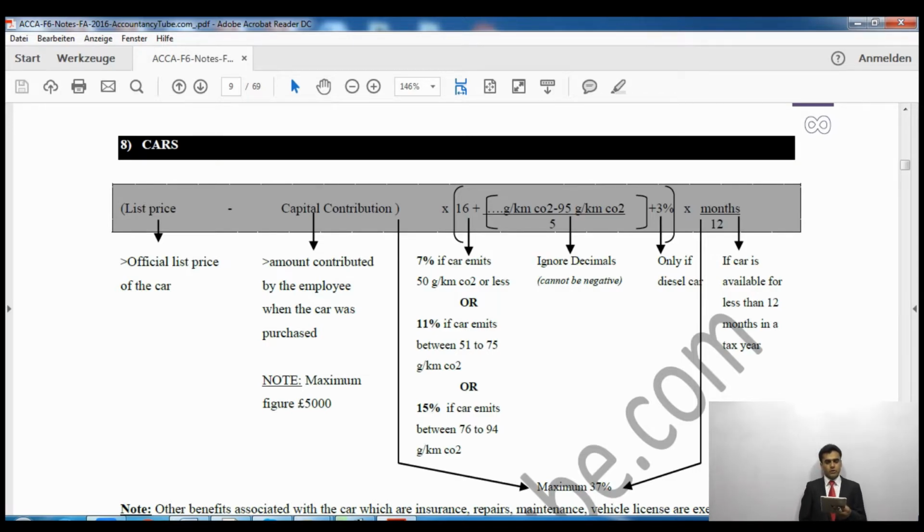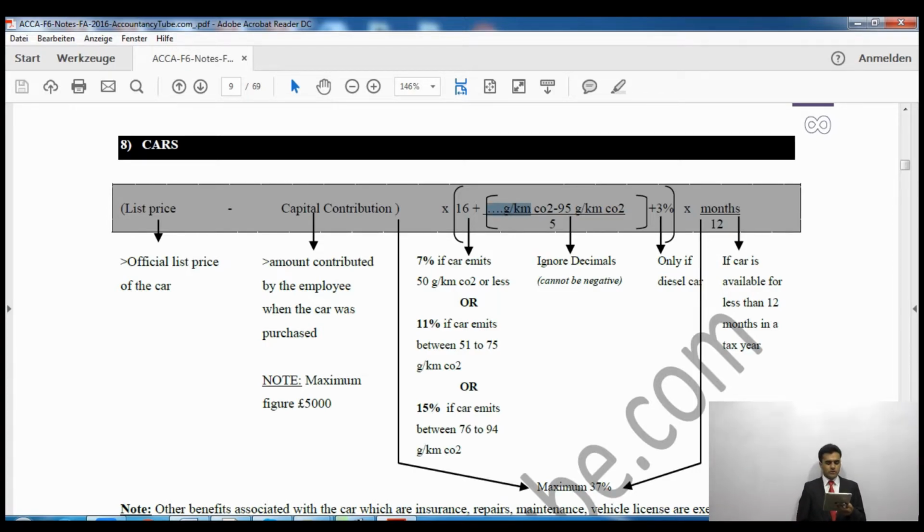Now this 16 is actually the percentage which we will apply to the whole figure. We will see in the next video how to apply this. And then we will add, after doing the addition, what we do is we'll take the actual CO2 emissions which will be given to us in the question. We'll take the actual CO2 emissions less 95 divided by 5, and we will have to add 3% as well if there is a diesel car, only for the diesel car.